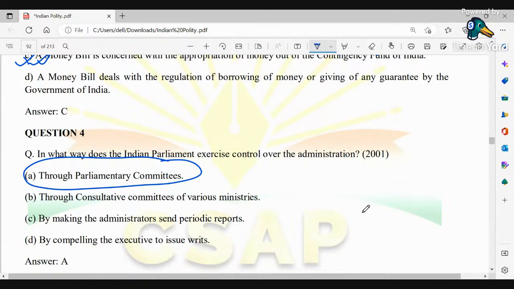So all these are there. Standing committee. Also we have got ad hoc committee that is known as the temporary committee. What are standing committees? They are permanent. Which ones come under ad hoc committees? Inquiry committees will come, advisory committees will come. So this is the type of parliamentary committees that we get to see. Okay? So therefore, in what ways does the Indian Parliament exercise control over the administration? It is through parliamentary committees.